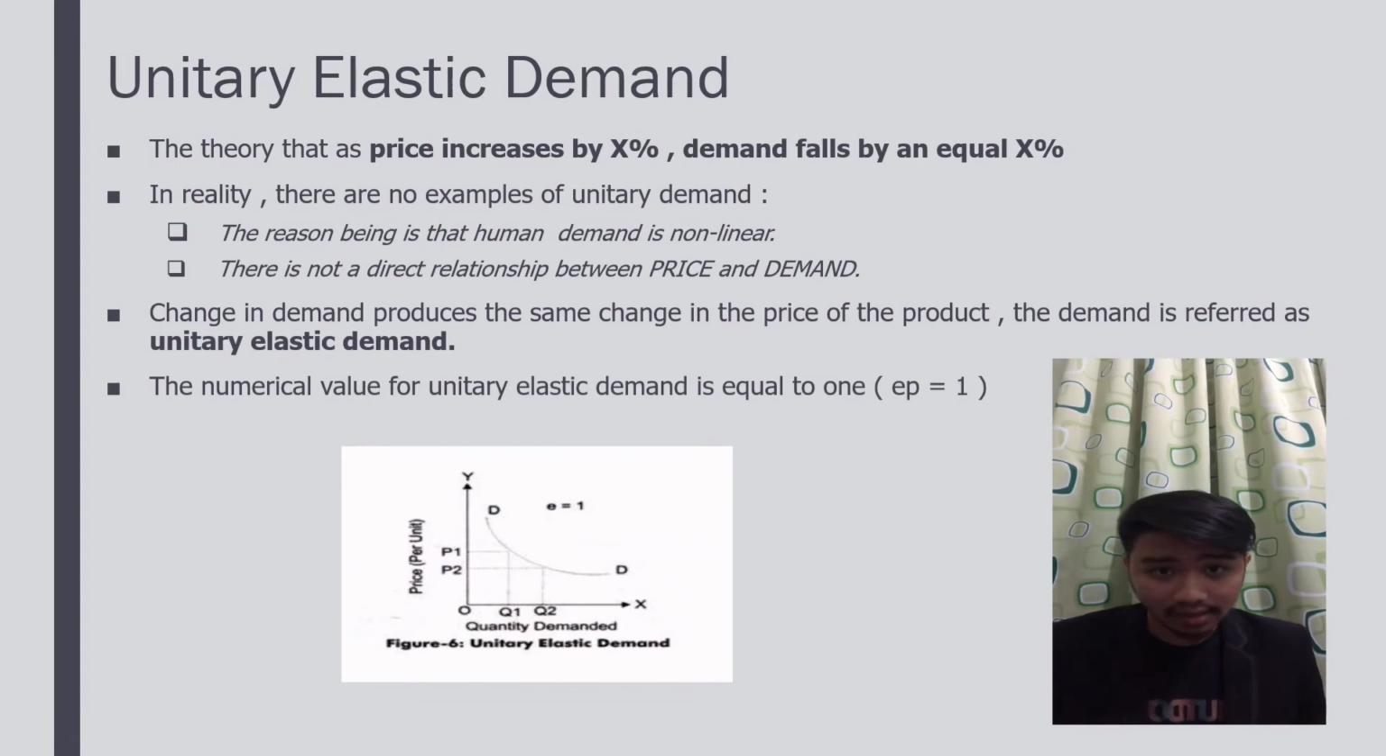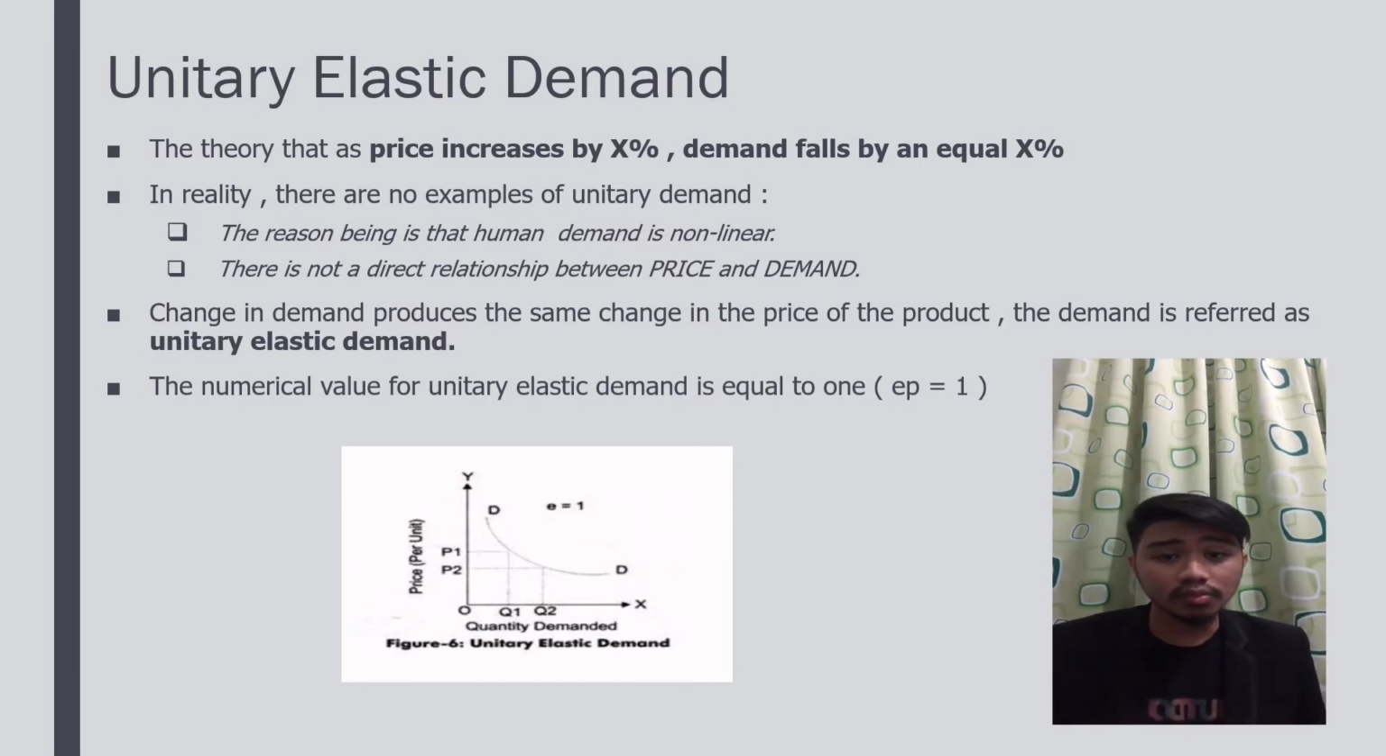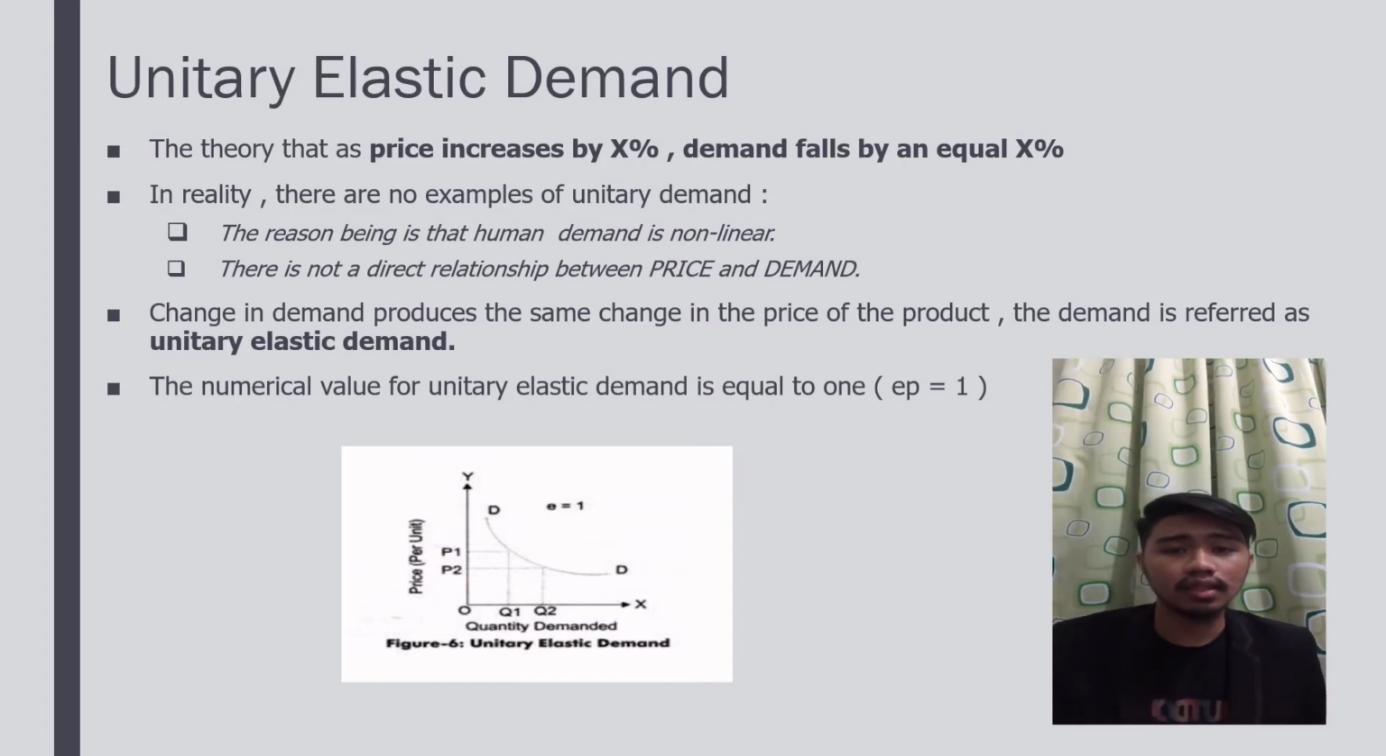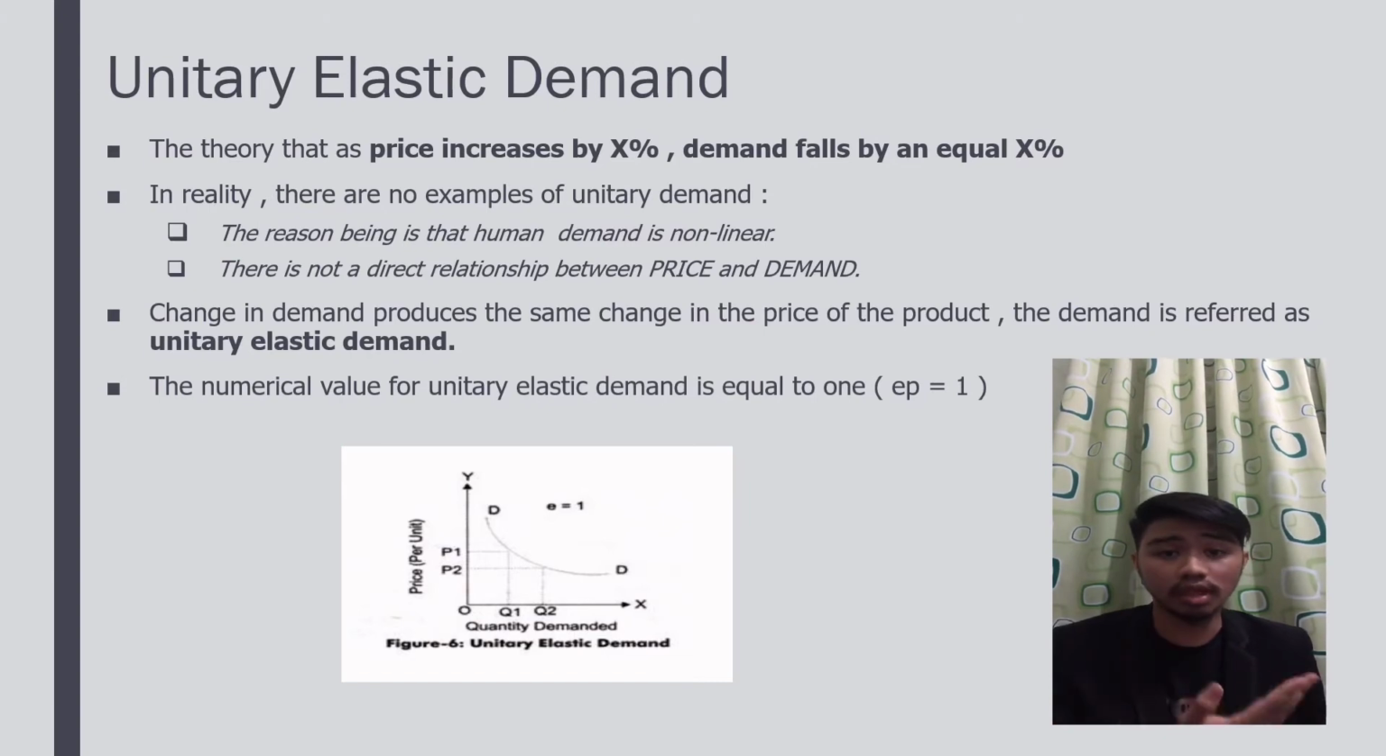And for the last one, we have unitary elastic demand. Unitary elastic demand is the theory that as price increases by X%, the demand falls by an equal X%. In reality, there are no examples of unitary demand. The reason is that human demand is non-linear. There is not a direct relationship between the price and the demand.